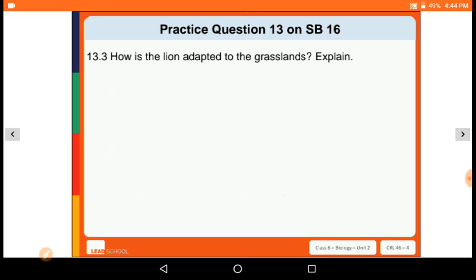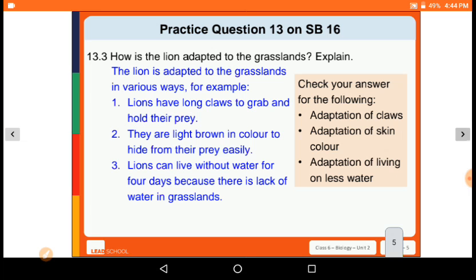Now the next question is practice question number 13.3. How does the lion adapt to the grasslands? Explain. So here we can write like this, point-wise. Lions have long claws to grab and hold their prey. They are light brown in color to hide from their prey easily, and lions can live without water for 4 days because there is a lack of water in the grasslands.